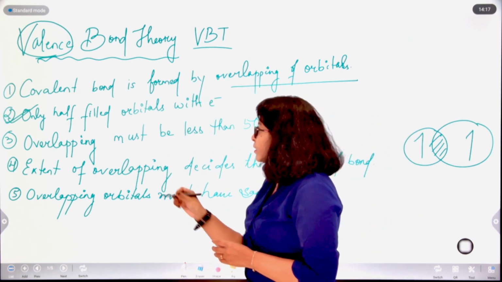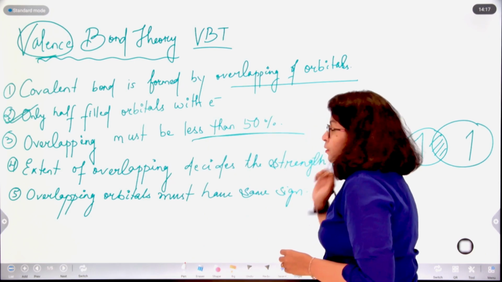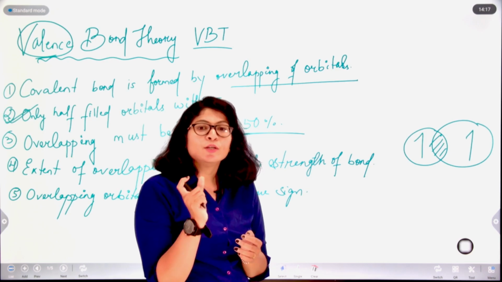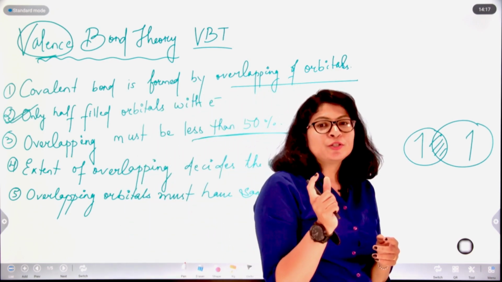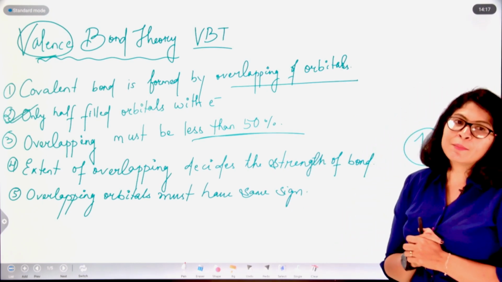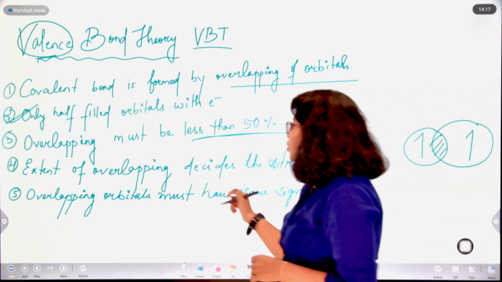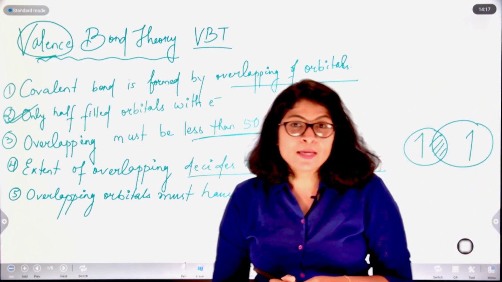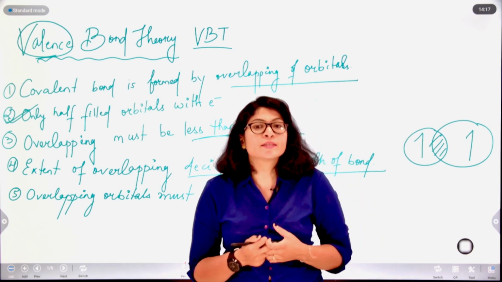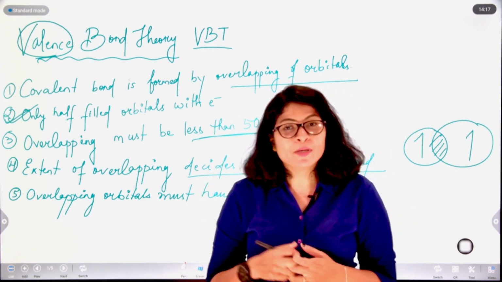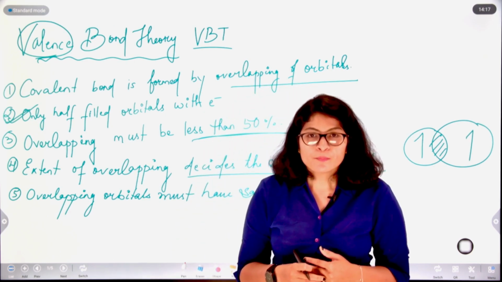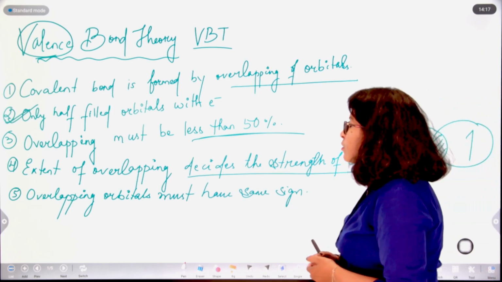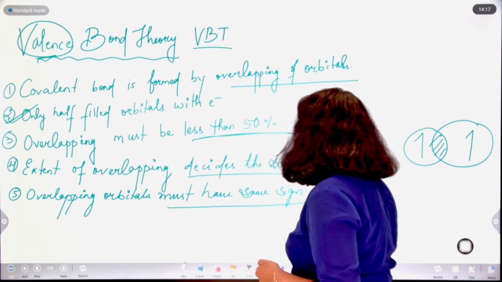Next, overlapping must be less than 50%. Why? Because if the overlapping exceeds 50%, then the distance between their nuclei will increase, and as a result repulsion will start. The extent of overlapping decides the strength of the bond. If the extent of overlapping is more, the strength of the covalent bond is more, and therefore we say the covalent bond is stronger. Next, overlapping orbitals must have the same signs.